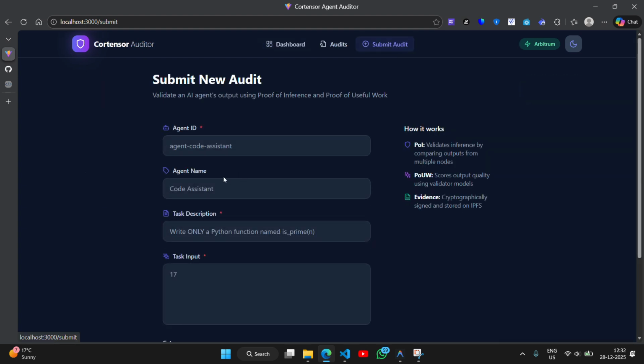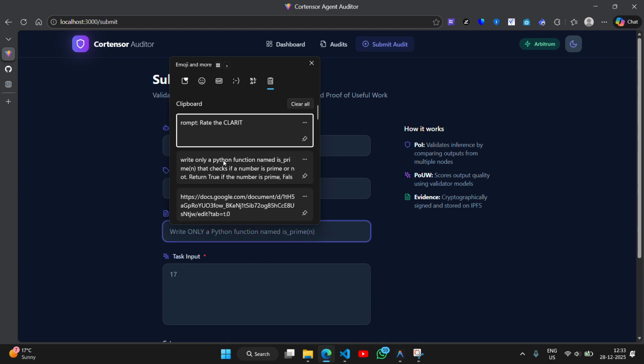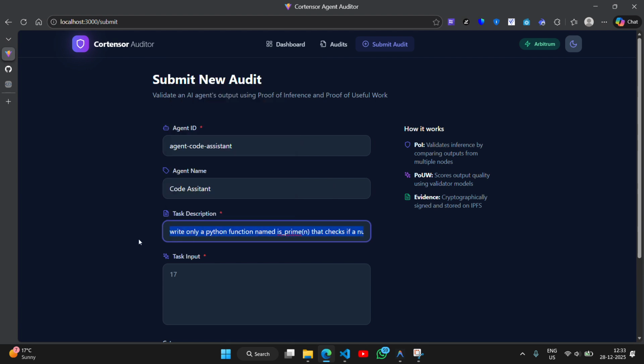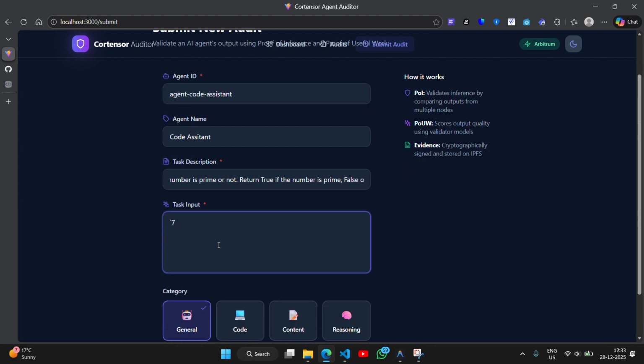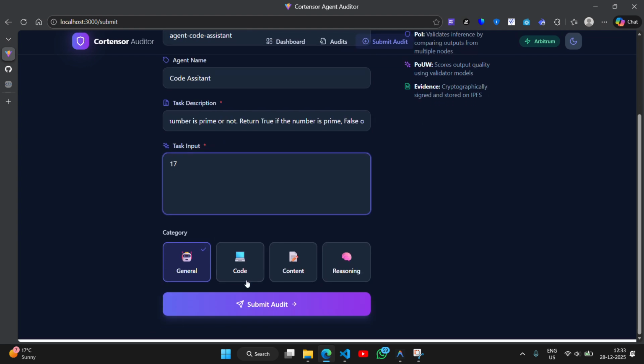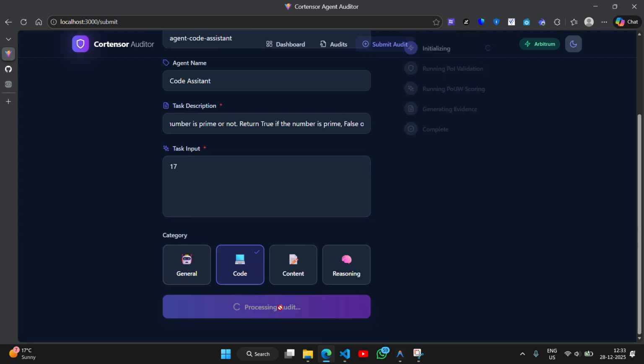I'll go to the submit audit. I'll give it an agent ID, agent code assistant, and agent name, code assistant, and I'll give it a task description. I've copy pasted it here. It's simply: write only a Python function named isPrimeN that checks whether a number is prime or not. It returns true if the number is prime. Then I'll give it an input 17. It's a coding task. Now I'll submit the audit.